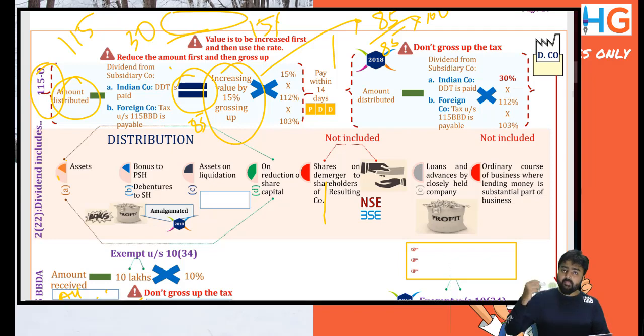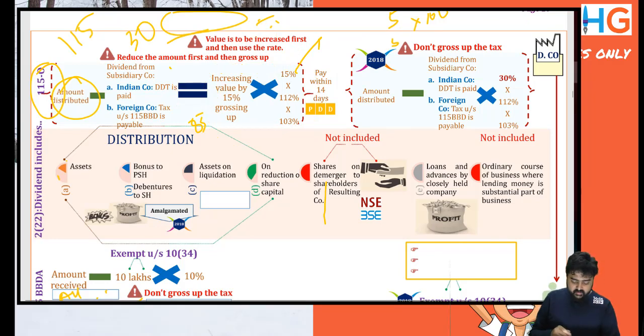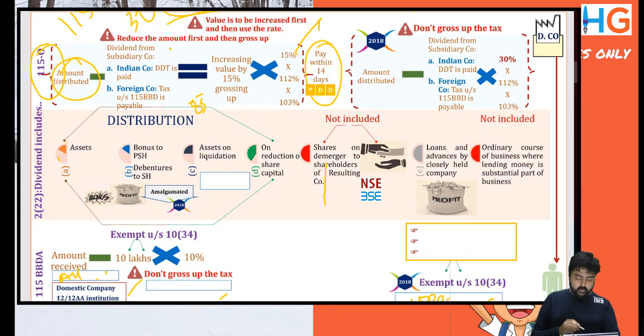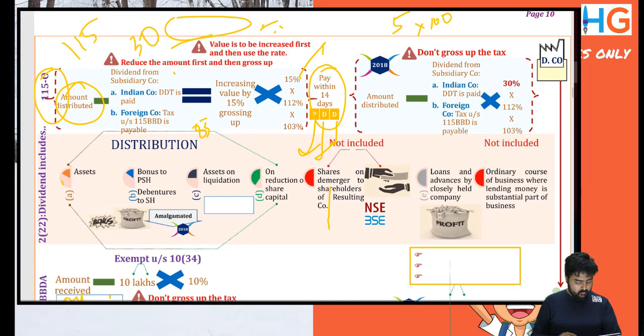We'll gross up and arrive at an amount, and then we'll apply 15% into 112% into 104%. This is because we apply the tax rate of 15%, then a surcharge of 12%, and then education cess of 4%. The amount so computed will be paid within 14 days of proposing the declaration or distribution of dividend.